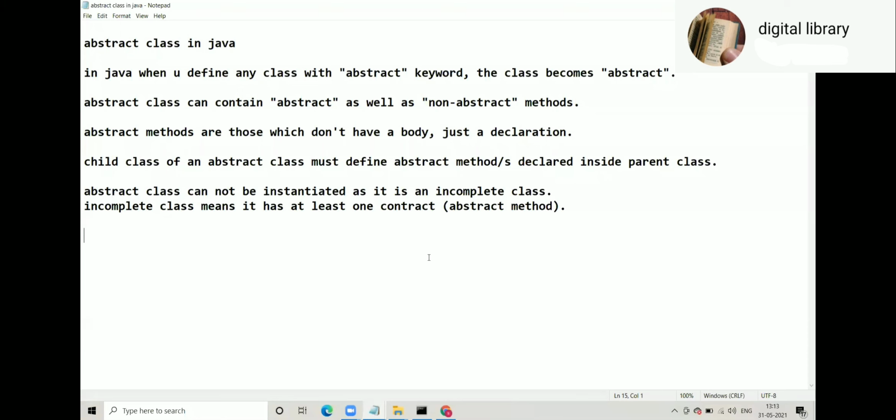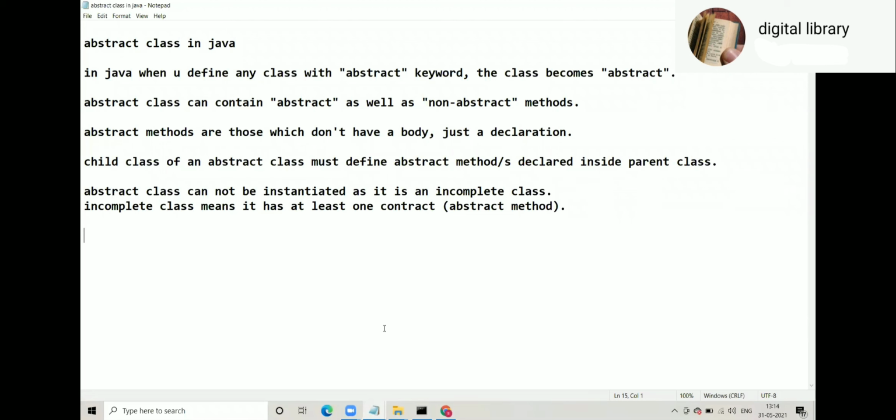So when do you create an abstract class? Not necessarily in Java, in any object-oriented language: C++, Java, C#. Whenever you want to have a combination of contract plus concrete behavior, you need to create an abstract class.